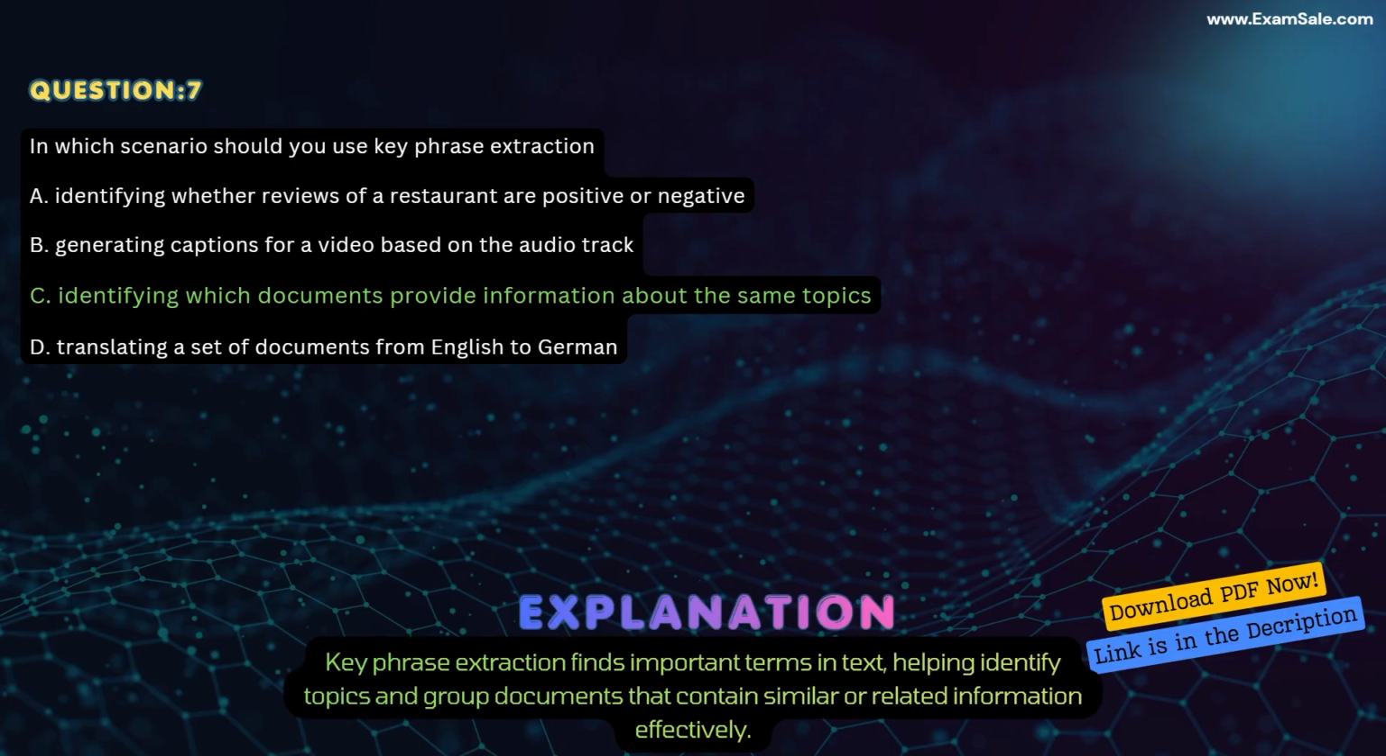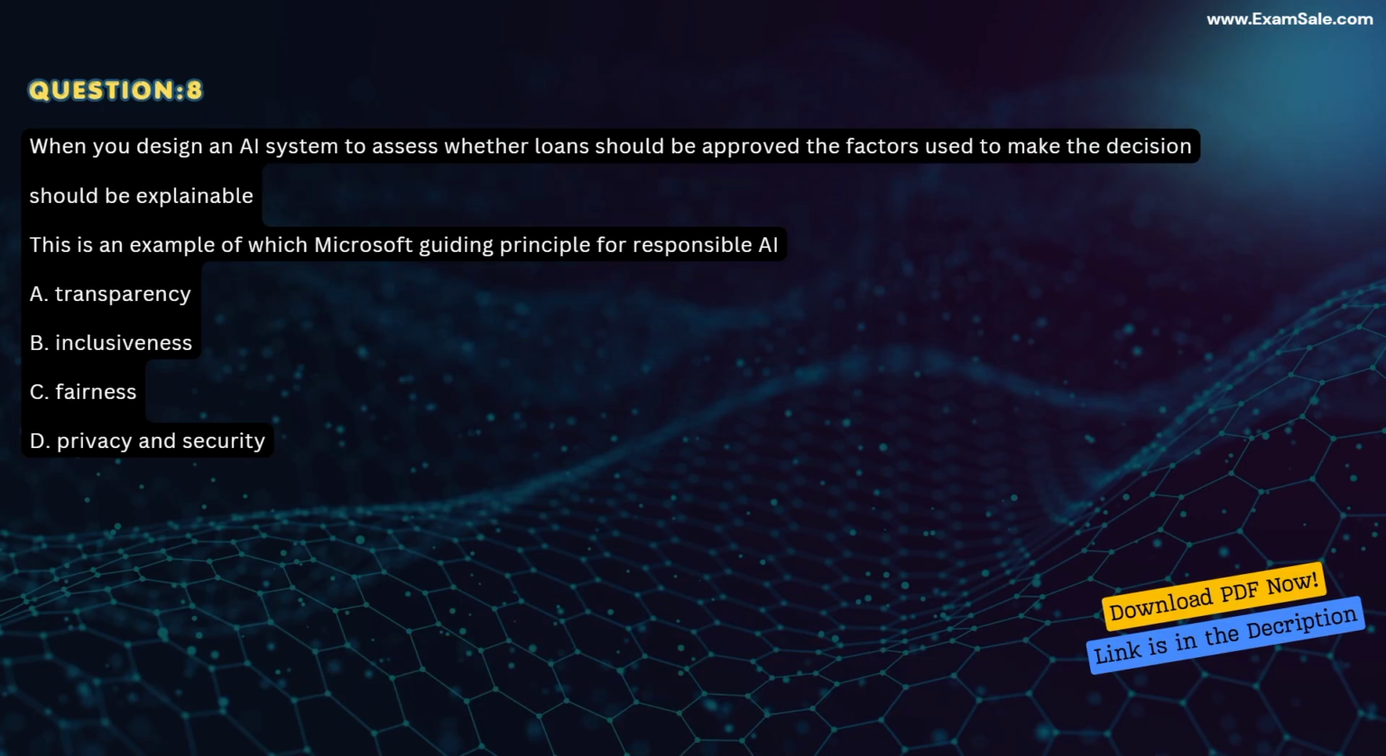Explanation: Key phrase extraction finds important terms in text, helping identify topics and group documents that contain similar or related information effectively. Question 8. When you design an AI system to assess whether loans should be approved, the factors used to make the decision should be explainable.